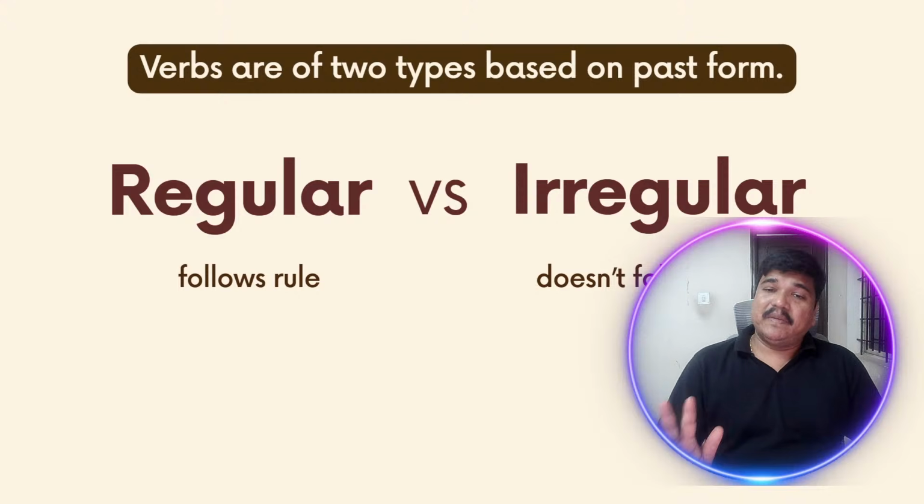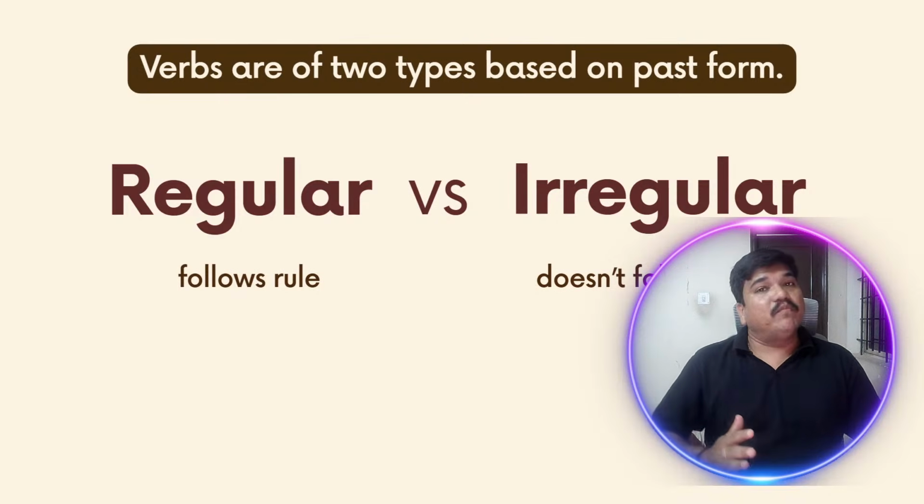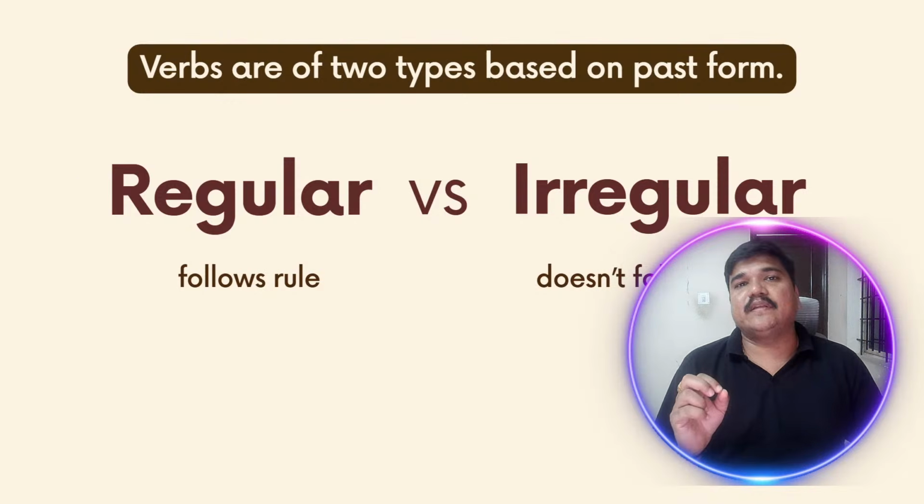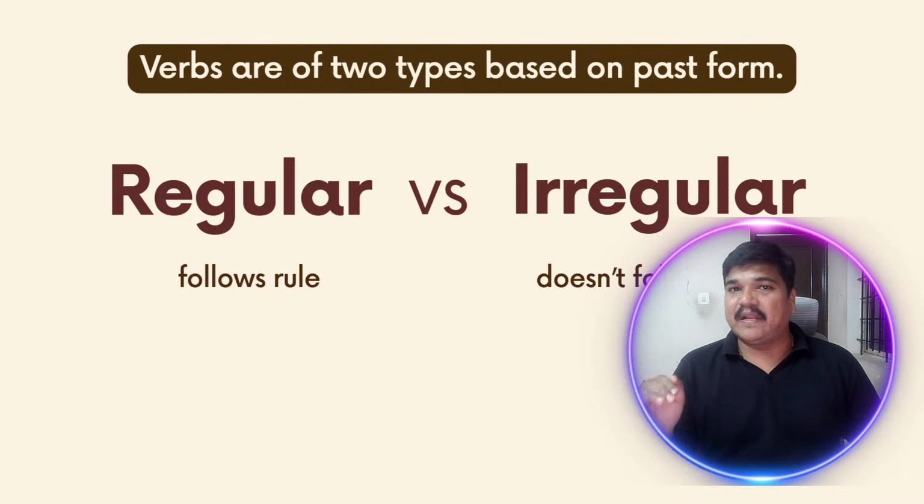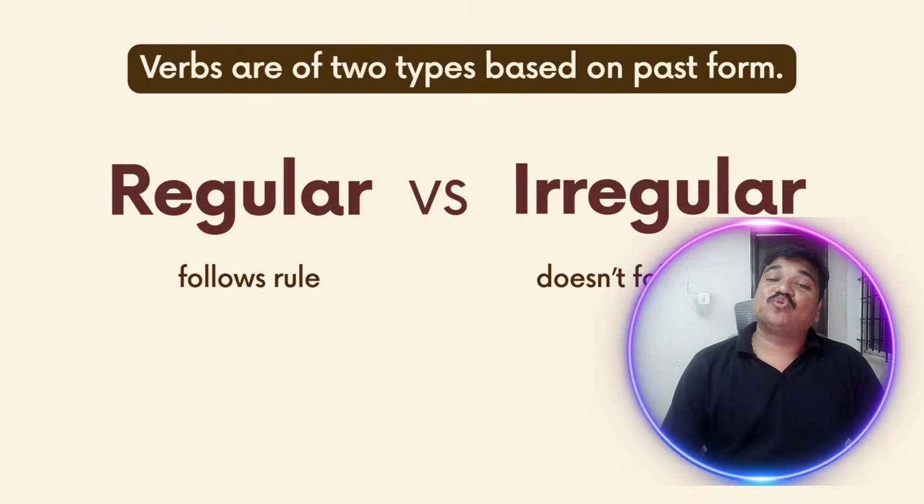Okay. So please remember that regular verbs will follow the rules. Whatever is said to them, they will do that. They are regular verbs. But some of them won't follow the rule. They will break the rules. So those are irregular verbs. Now, before going further, can you tell me whether a regular verb will follow the rule or not follow the rule? Can you quickly comment?